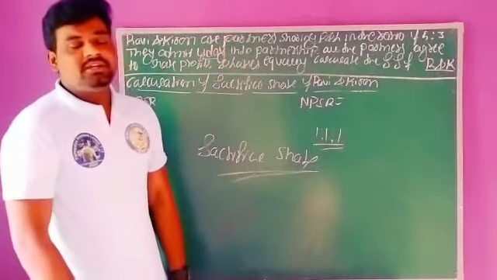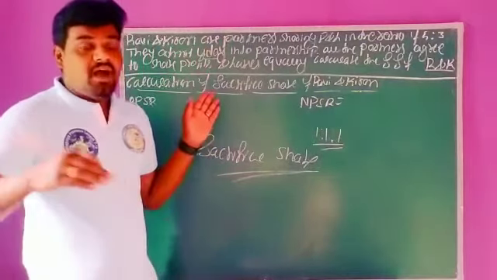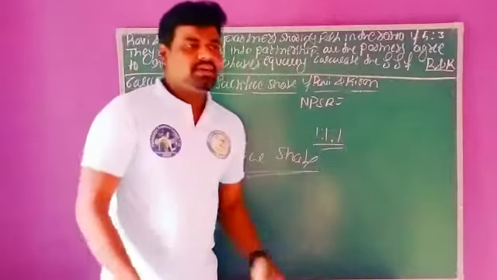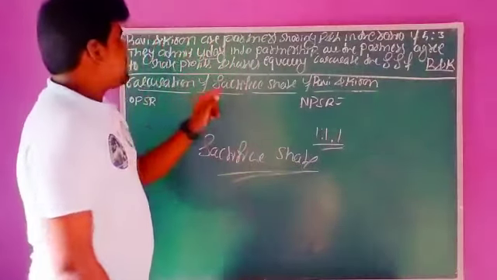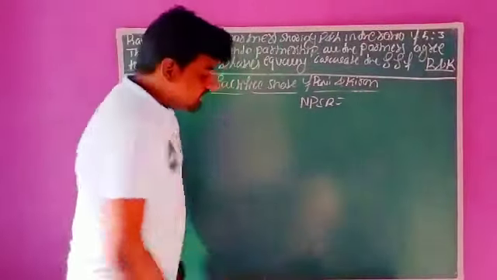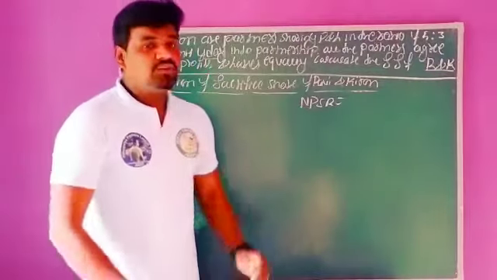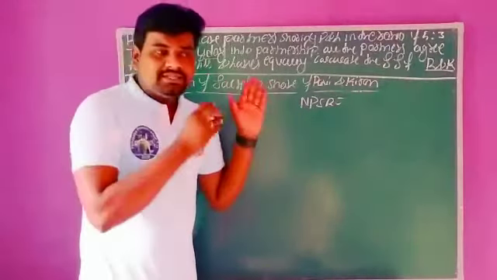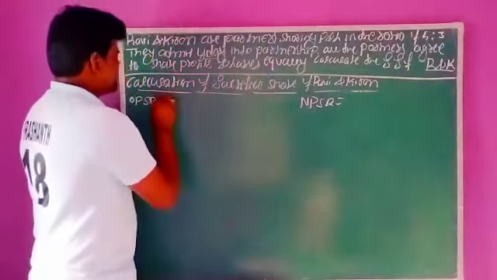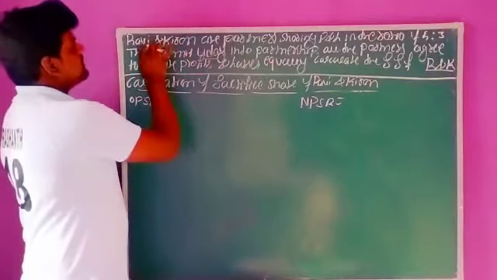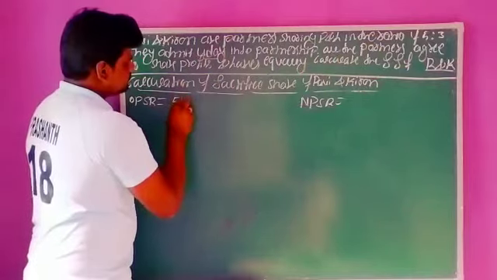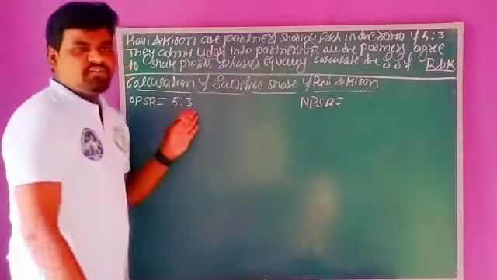For the ascertainment of this sacrificing ratio, they have given all the data related to the old share as well as the new share. First, we need to take the headline: calculation of sacrifice ratio of Ravi and Kiran. Before applying the formula, we first need to record whatever data they gave in the question. The first one, old profit sharing ratio. In the business organization, the old ratio is 5:3. This is the old profit sharing ratio, right?